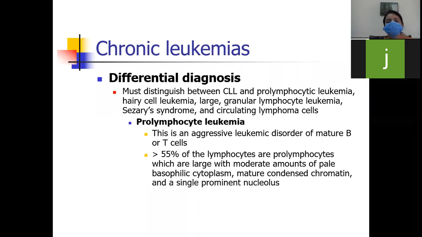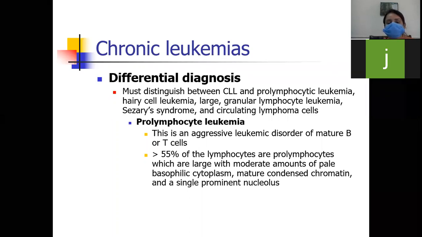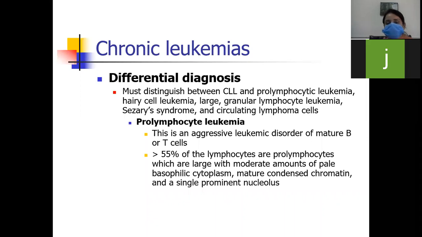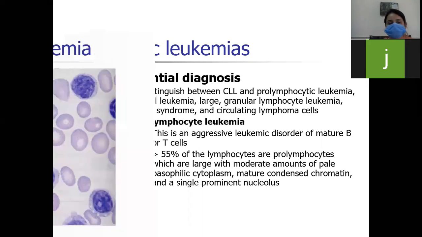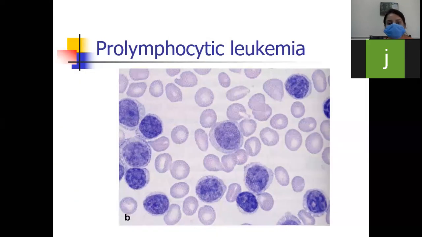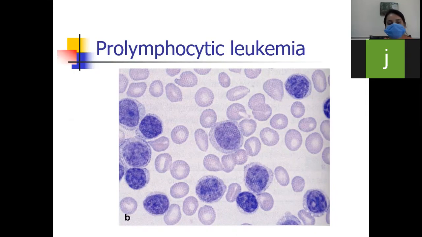So what will be in prolymphocytic leukemia? This is an aggressive leukemic disorder of mature B or T cells, and more than 55% of the lymphocytes are prolymphocytes, which are large with a moderate amount of pale basophilic cytoplasm, mature condensed chromatin, and a single prominent nucleolus. So this is a picture of prolymphocytic leukemia.